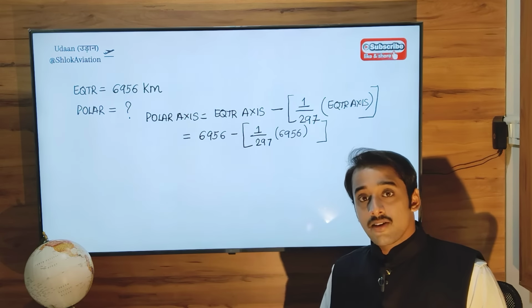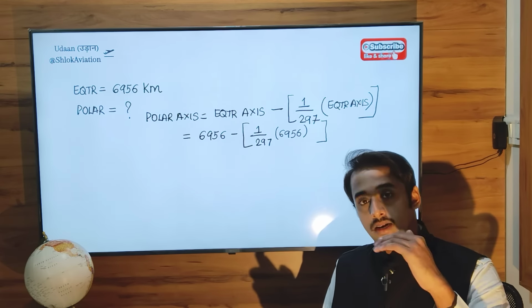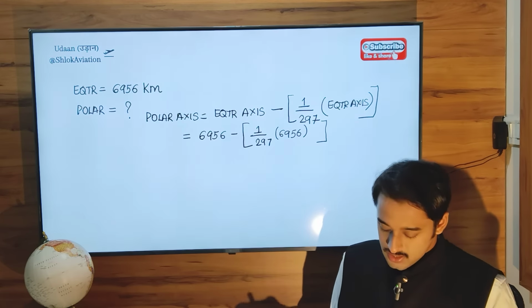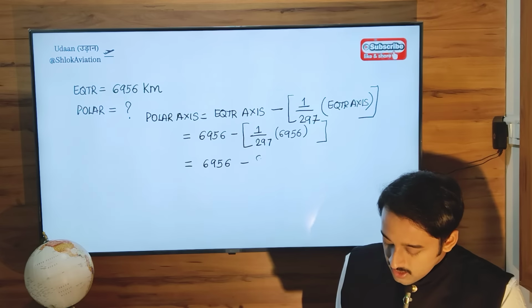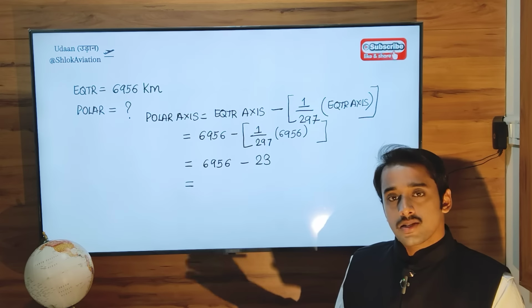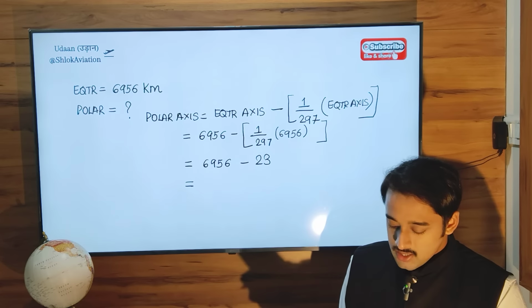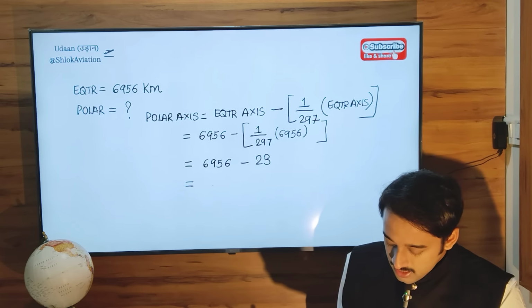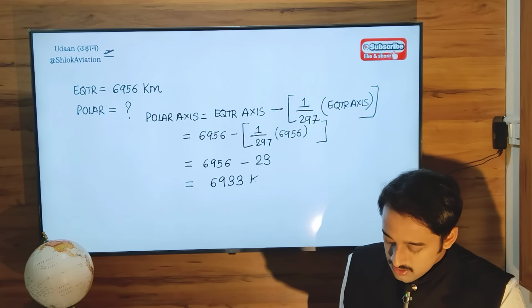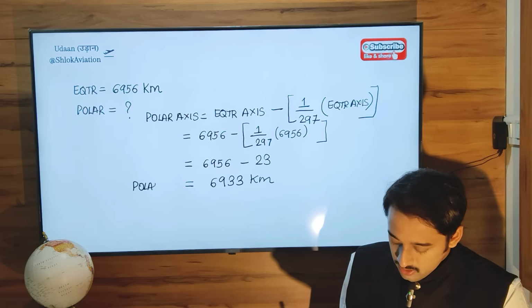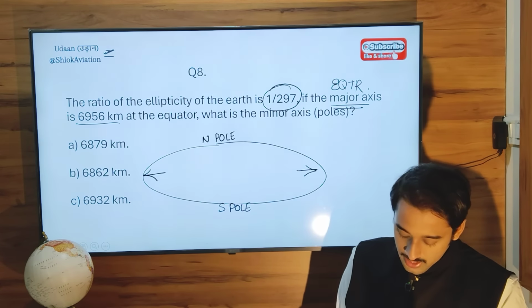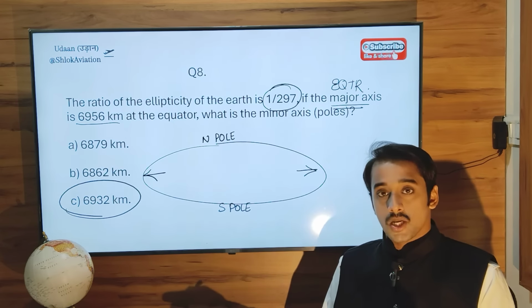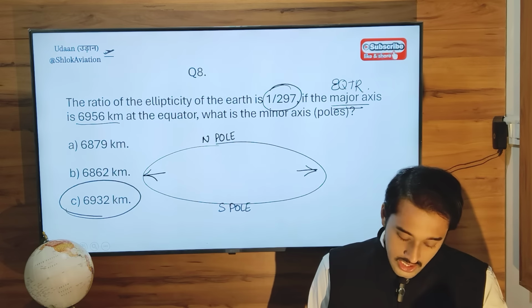1 by 297 is the difference between the equatorial axis and the polar axis. So 6956 minus, when you divide 6956 by 297, you get 23.4 something. So let's consider 23. 6956 minus 23 will be 6933 kilometers. That means the measurement of the polar axis will be equal to 6933 kilometers. So the correct option is option Charlie. The closest option is option Charlie. Let's go to the next question.